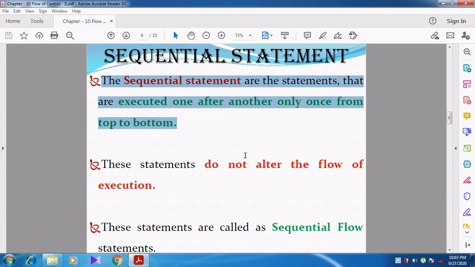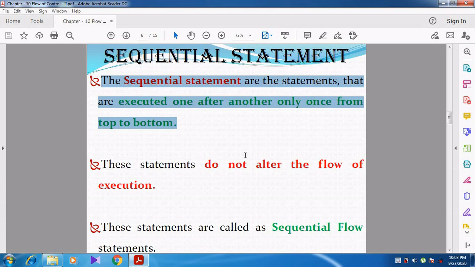Whenever you are standing in a cinema theater, or in a ration shop, or at a railway ticket counter, you have to stand in a queue. For example, you are standing in the 10th place. Who will get the ticket first? The person who is standing first will get the ticket.